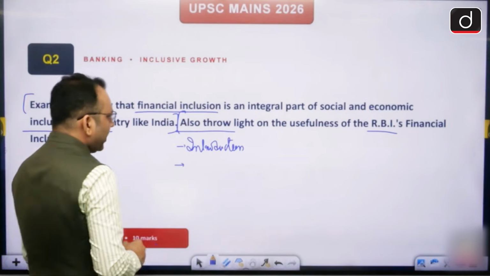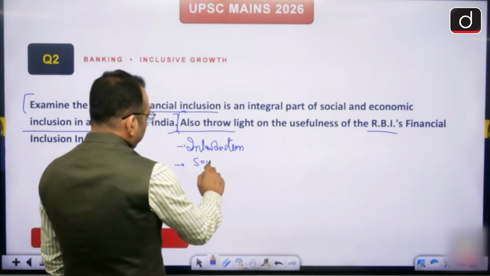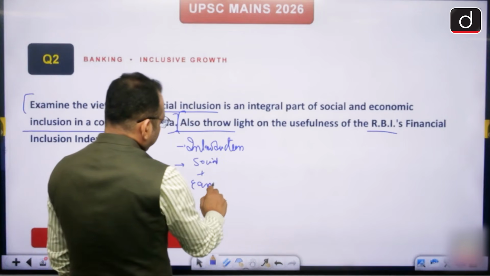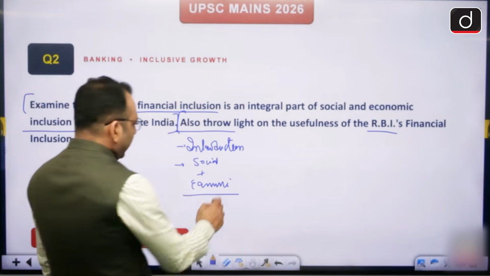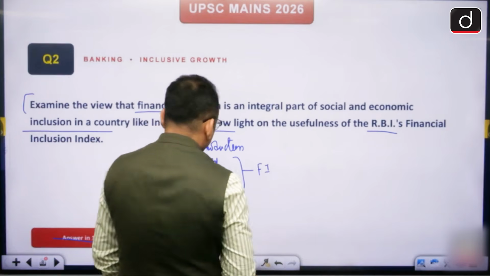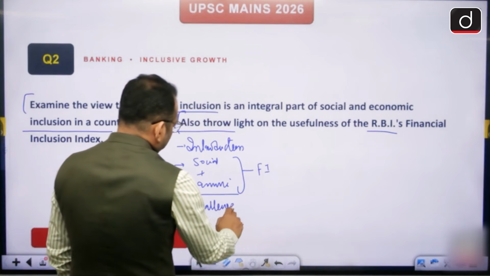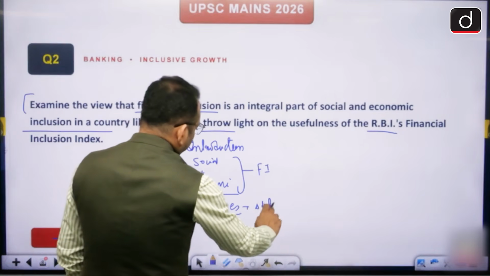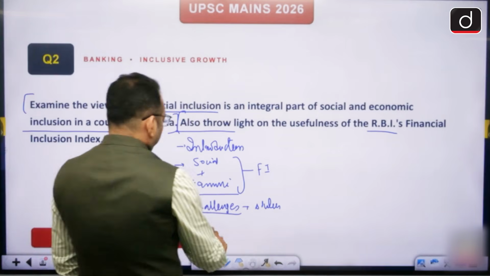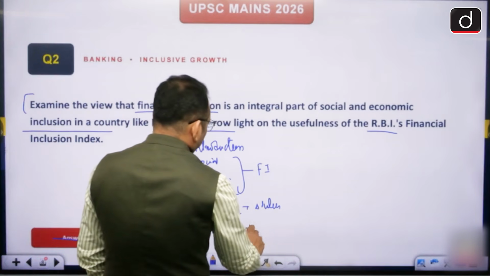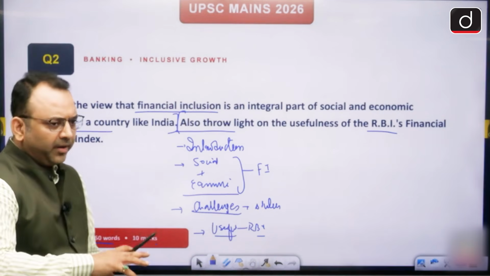answer, then examination of the social and economic inclusion based upon the financial inclusion, and then some challenges may be there, right? Some solutions may be there, and then you have to throw a light on the usefulness of the RBI's index. So the content is very diversified, right?